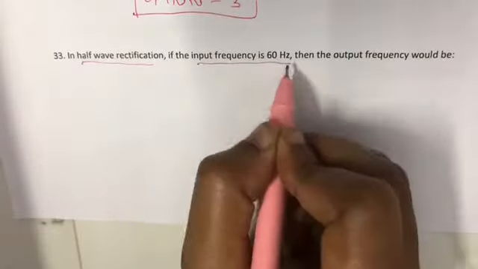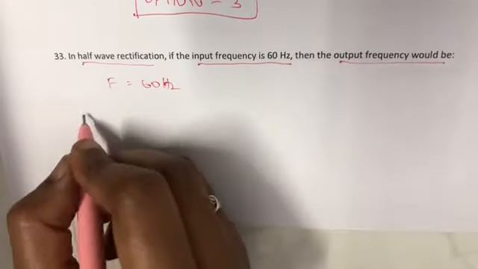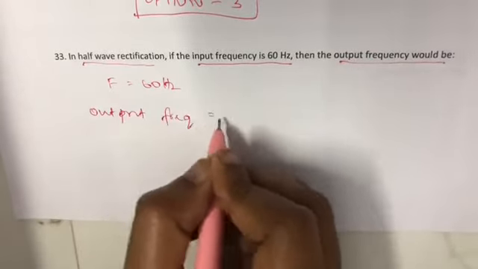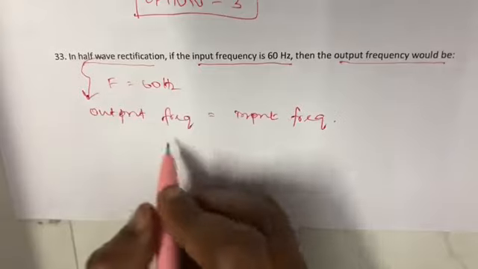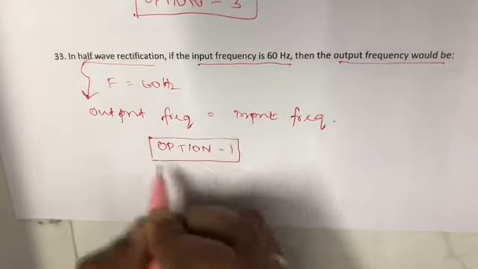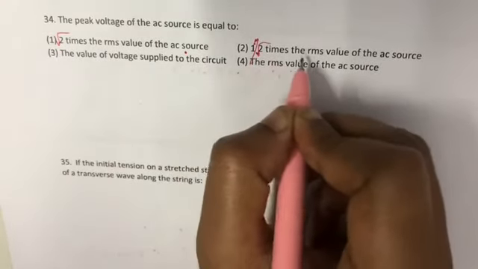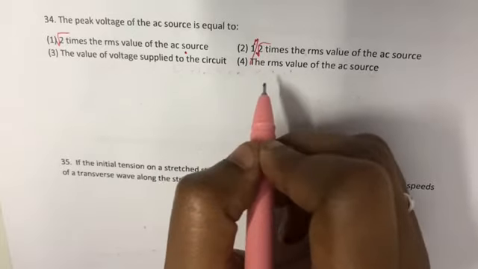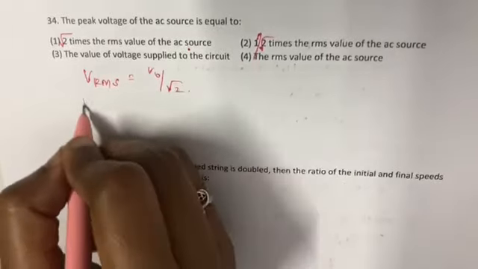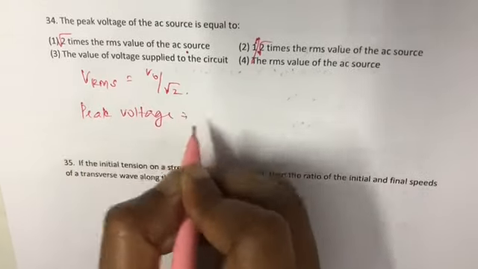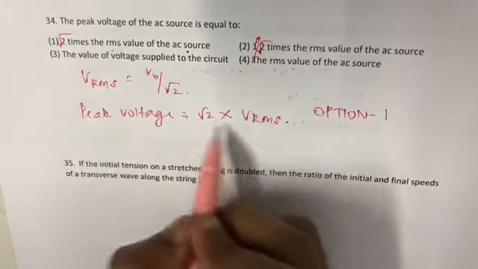Rectification. If the input frequency is 60 Hz, then the output frequency will be, so in case of half wave rectifier, the output frequency is always equal to the input frequency. So in case of half wave rectifier, option 1. The peak value of the AC source is equal to root 2 times the RMS value of the AC source. So we know that the VRMS, voltage RMS, is equal to V naught by root 2. So peak voltage is equal to root 2 into VRMS. So option 1, root 2 times the RMS value of the AC source.